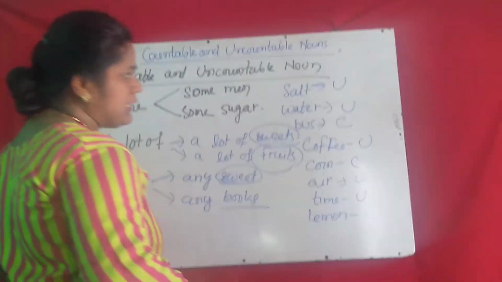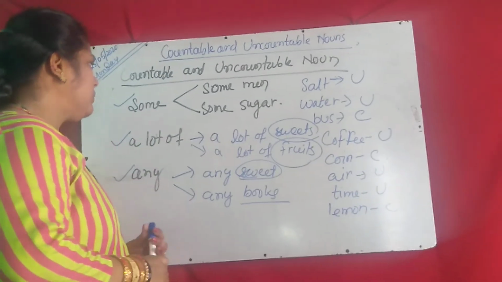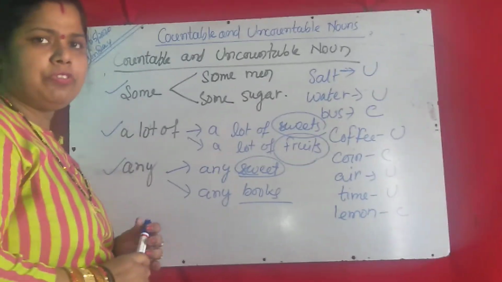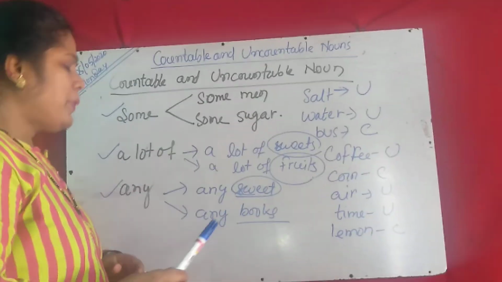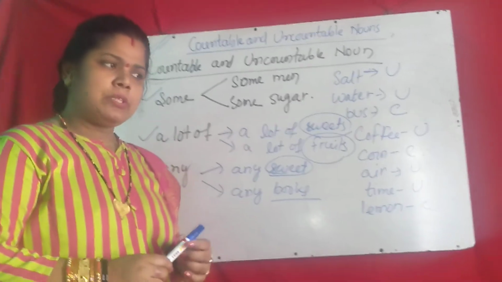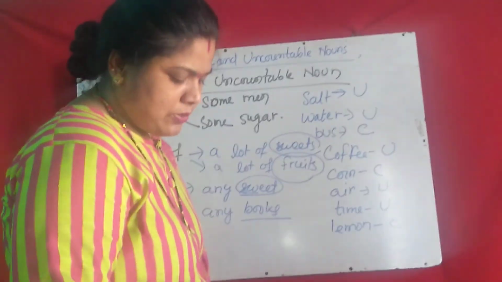Then lemon is a countable noun. So this is the exercise, a very small exercise, and I hope you understood about countable and uncountable nouns and their different properties. So this is all about today's class. If any doubt, you can ask. Okay, thank you.